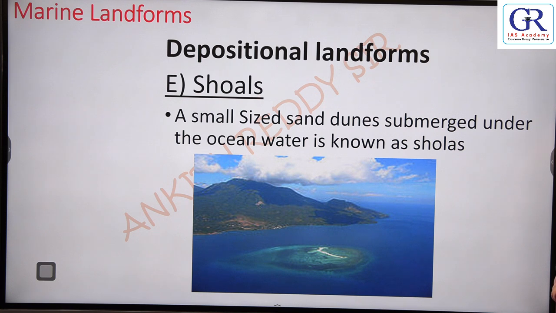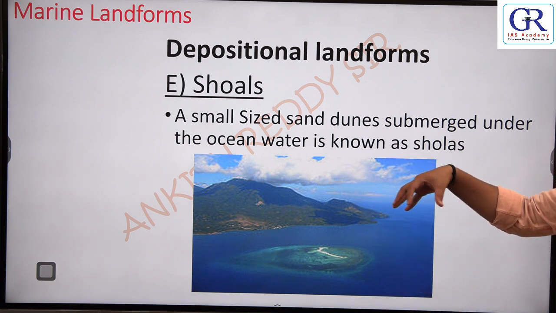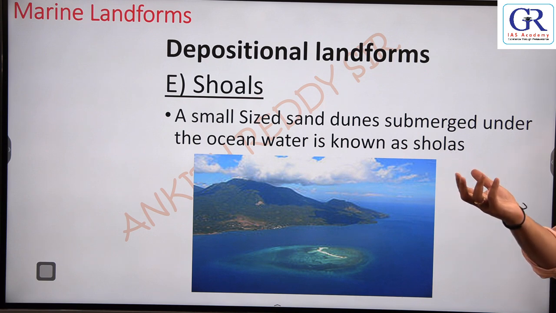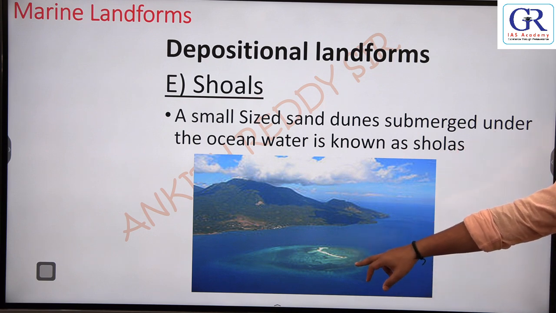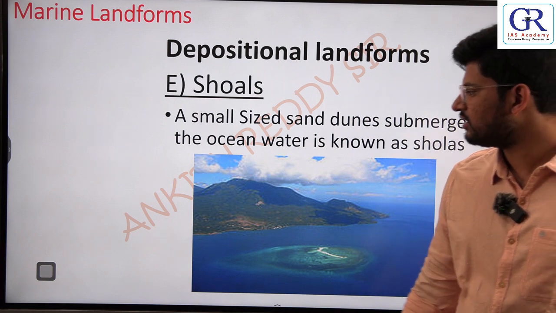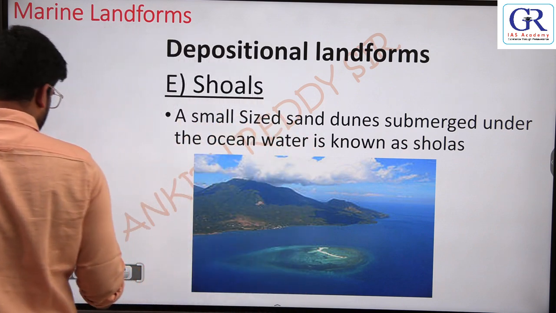Okay, so they are also deposits of sand and gravel, which are generally seen near the coast, not on the coast, parallel to the coast, submerged under the water, and these structures are more suitable for the growth of corals. Corals are an underwater ecosystem. So what are corals? The underwater ecosystem.